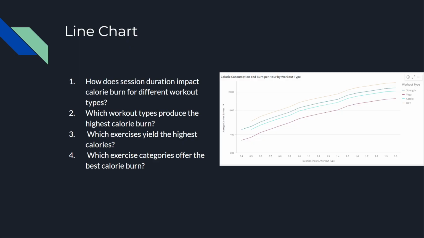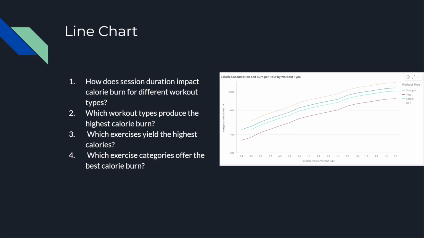And which workout types produce the highest calorie burn? It's still the high intensity one. That hasn't really changed across any of the data. And which exercise yields the highest calories? So you can't see it in this view, but if you switch the y-axis to be calories consumed, you can get a better answer for that. And which exercise categories offer the best calorie burn?